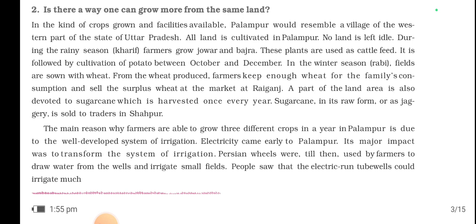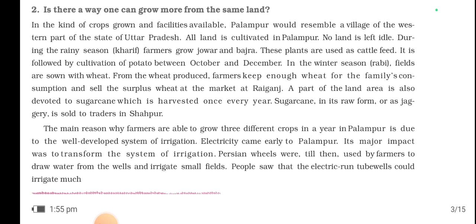So the main reason why farmers are able to grow 3 different crops in a year in Palampur is due to the well developed system of irrigation. Do you know the meaning of irrigation? If yes, then please comment down.